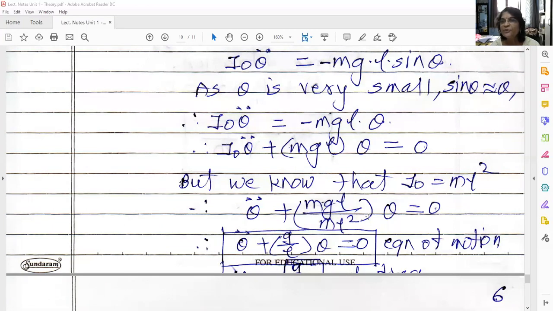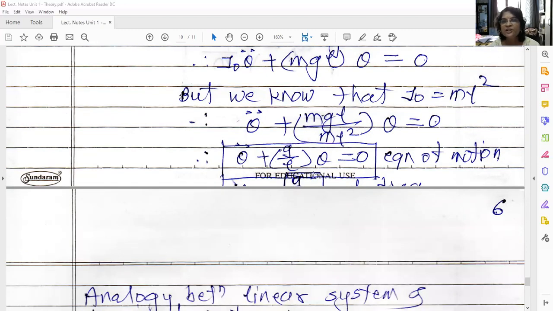The coefficient of theta represents the square of the natural frequency. Here m will get cancelled, L will get cancelled. What is remaining? g upon L. So omega n is equal to square root of g upon L. Or in terms of natural frequency, f_n is equal to 1 upon 2 pi square root of g upon L. So this is your natural frequency.